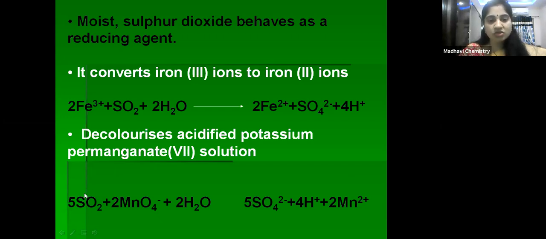During that, it oxidizes itself, so +4 to +6 oxidation state. So sulfur dioxide goes to sulfate.